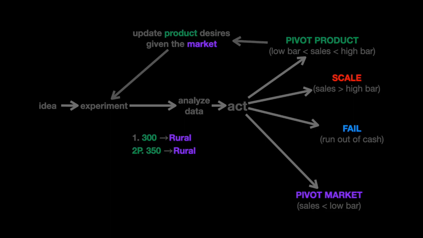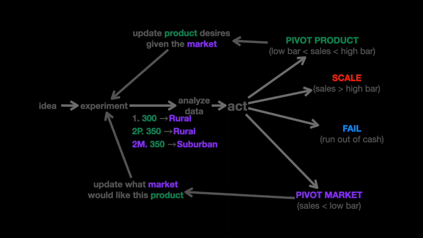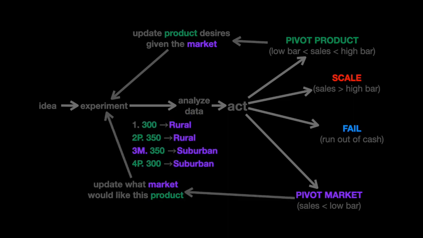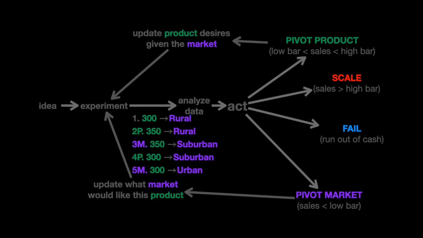However, the sales in the rural market with the updated product was again so poor that Starling admitted its bet on the rural market was misplaced and pivoted to the suburban market. Starling continues this experiment with 350 suburban, 300 suburban, and finally 300 urban before scale.